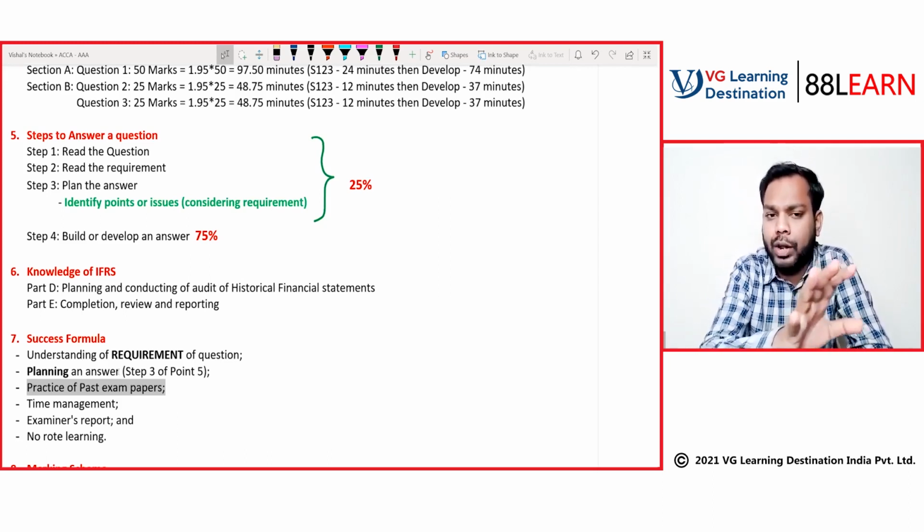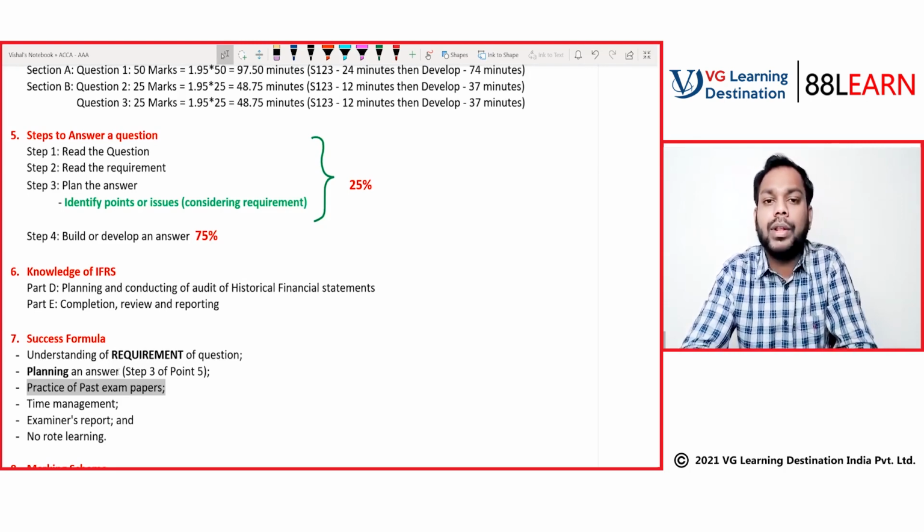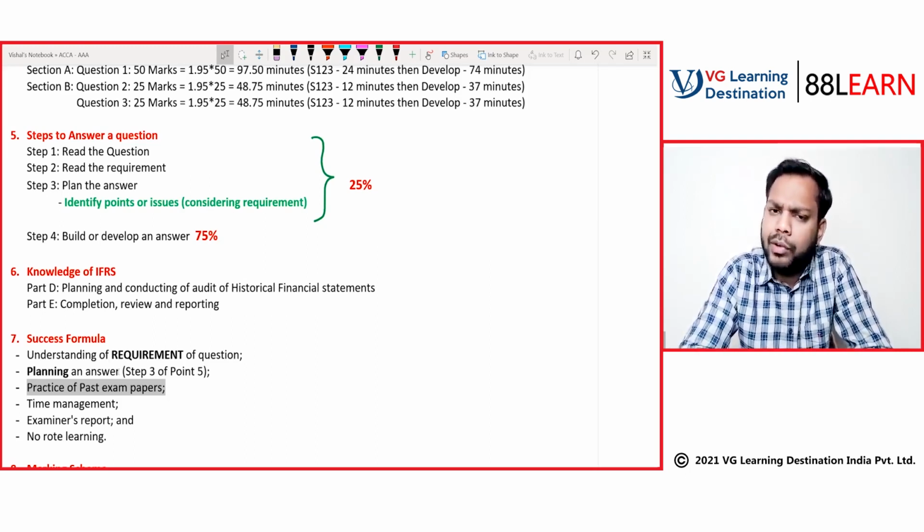Just write whatever your tutor has told you. No, link the guidance given by a tutor with the case study, and then redraft your answer. Rote learning will not make you, either you can just pass by using rote learning, or you can also fail. There is no guarantee for that. But yes, if you start applying your brain, no one can stop you from passing the AAA paper.